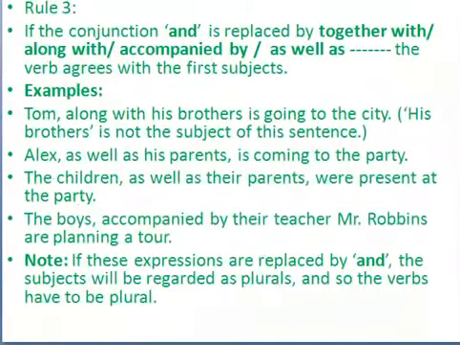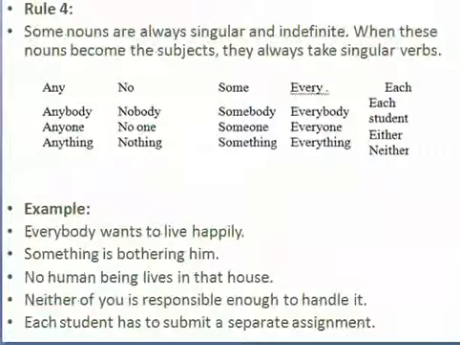So what you have seen earlier. Now rule number 4. Some nouns are always singular and indefinite. Indefinite means not particularly mentioned in number. When these nouns become the subject, they always take singular verbs. See the words such as anybody, anyone, anything, nobody, no one, nothing, somebody, someone, something, everybody, everyone, everything, then each, either and neither. When we are using these words as a subject, we should use a singular verb.